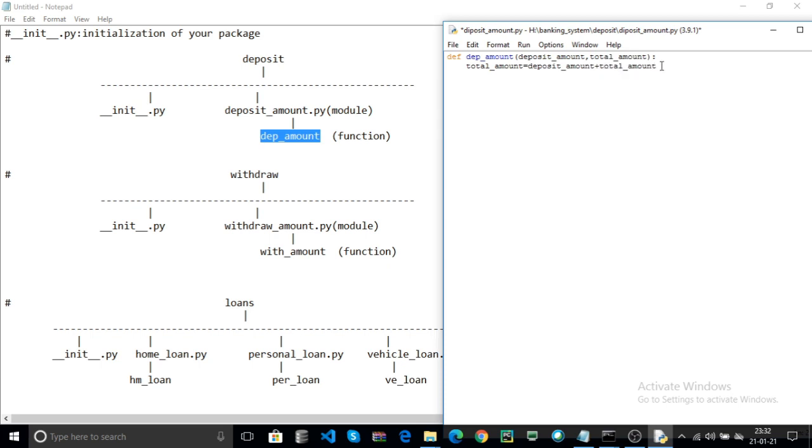This deposit amount plus total amount will be stored as the updated value, so total amount contains the deposit amount plus total amount.